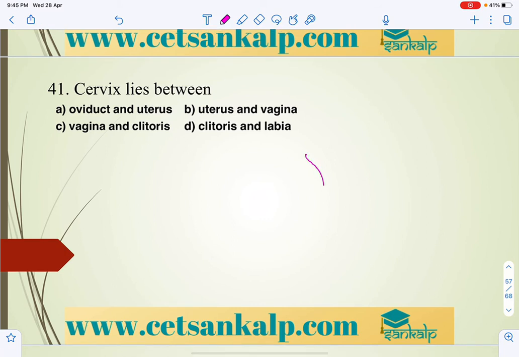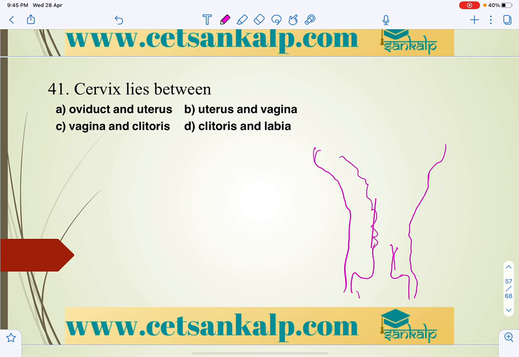So generally this part is the uterus, right? Above this, the top, we can say is the body, and this is the uterus.